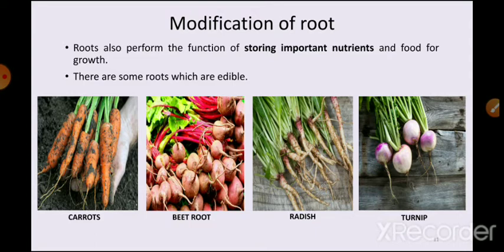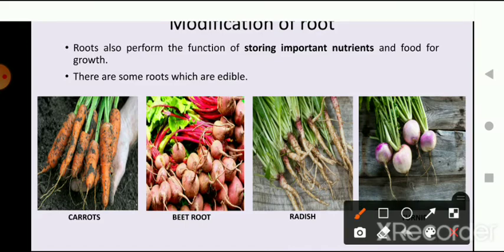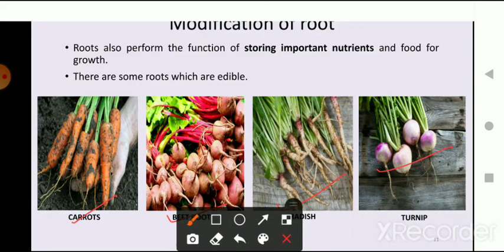As you can see here in some pictures: carrot, beetroot, radish, turmeric, sorry, turnip. These are all roots, and all of these have stored food inside them. So roots also perform the function of storing important nutrition and food for the growth of the plant.